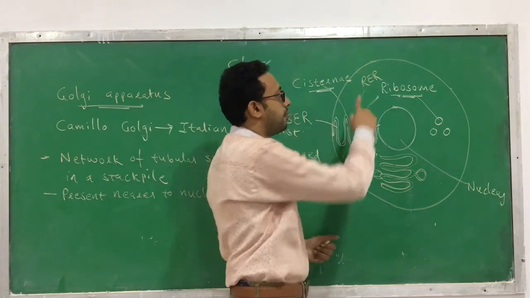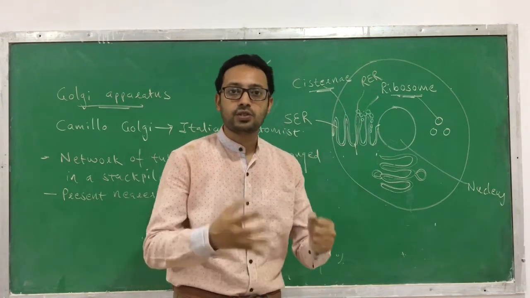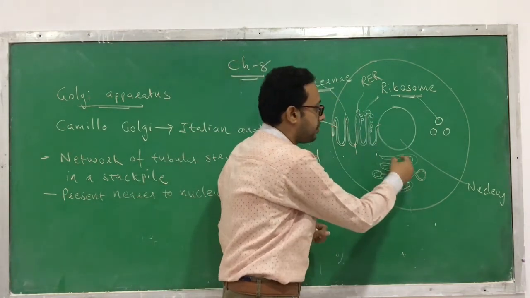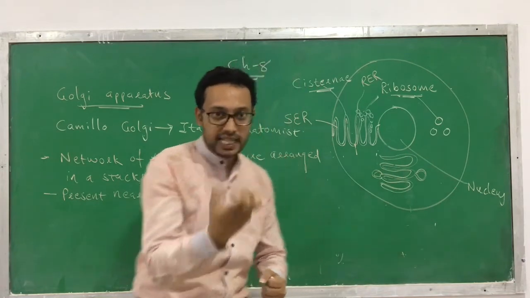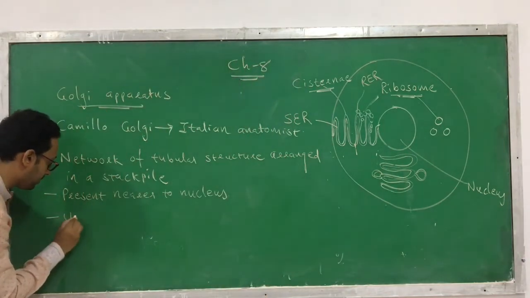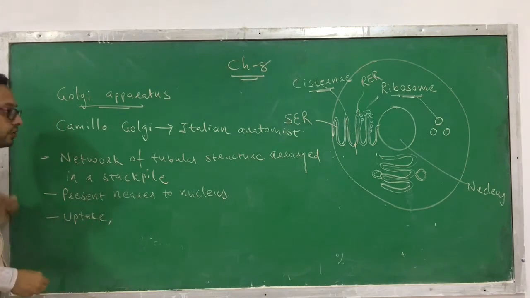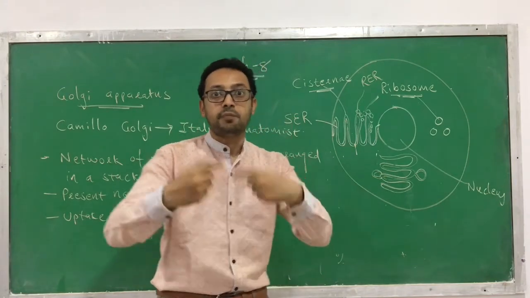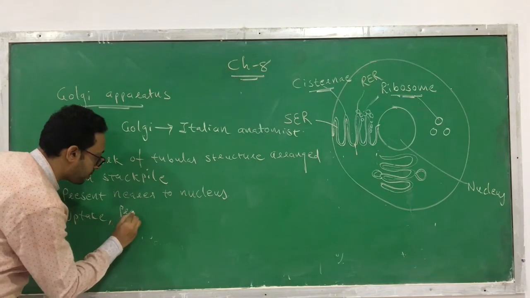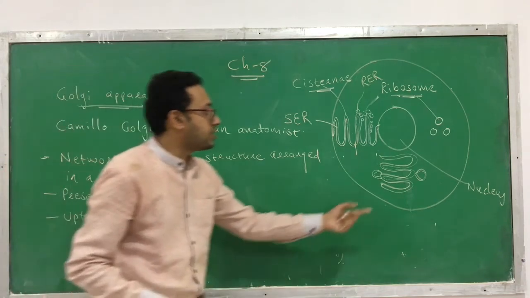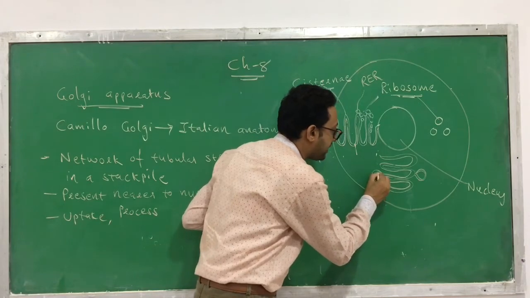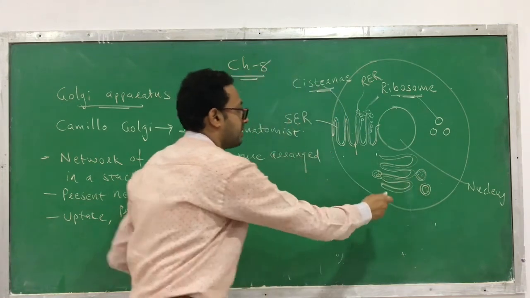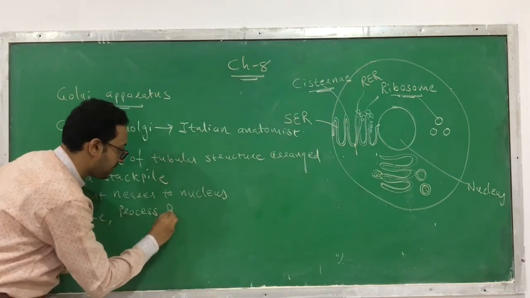You know that the rough endoplasmic reticulum synthesizes the protein. That protein is going to be taken up by this Golgi apparatus. This taking process, we are calling it uptake. Then once the protein is taken, the Golgi apparatus processes it. So here the second step is processing. Now the protein that is processed is packed in a vesicle-like structure. So this is called packing.